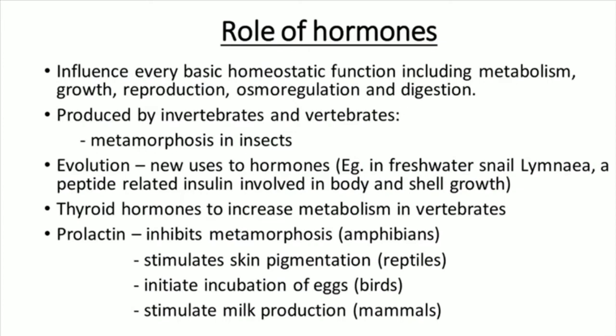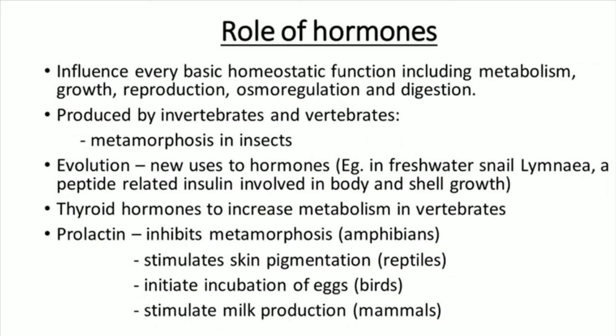Hormones can also be affected by evolution, which promotes new uses for hormones, such as in the freshwater snail Lymnaea, where peptide-related insulin is involved in body and shell growth, and thyroid hormones increase metabolism in vertebrates. So hormones are used by invertebrates and also vertebrates.